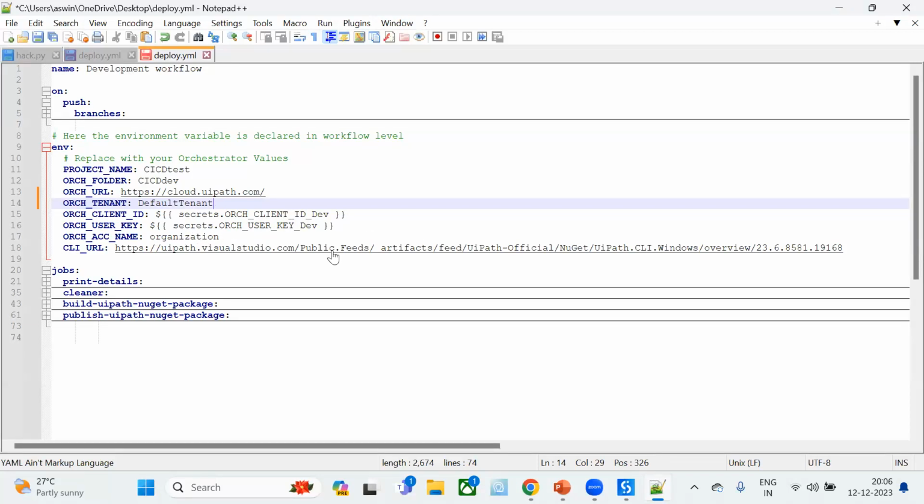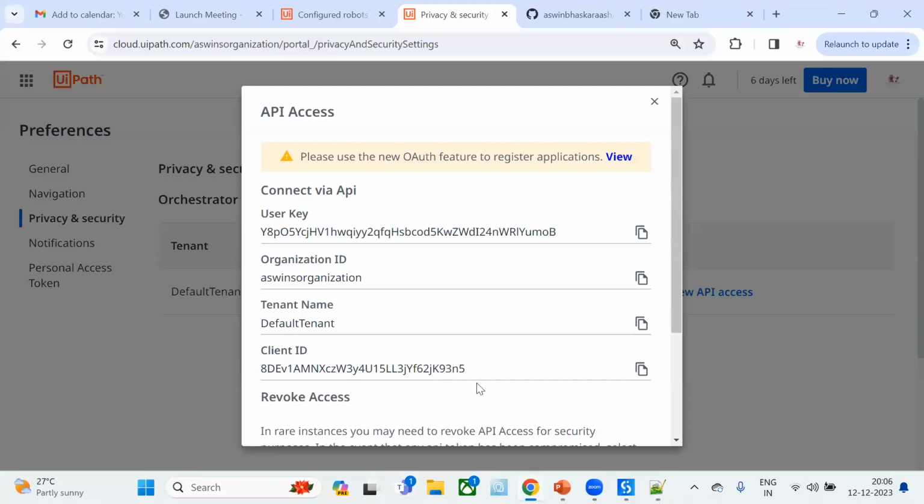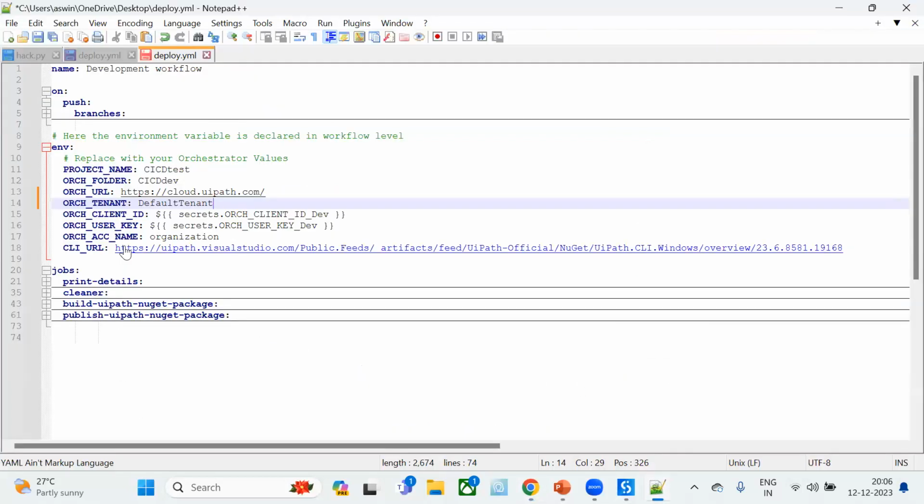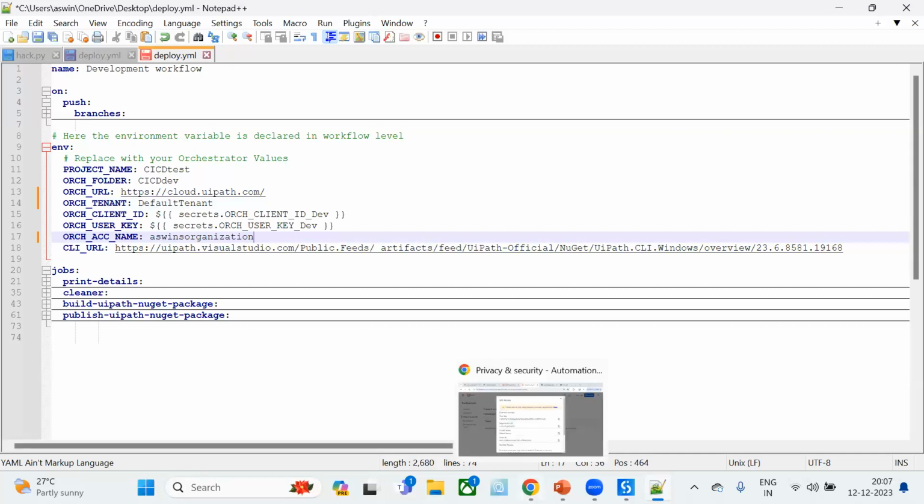You can get that from here, the organization ID. Just copy that. Now we need to set up our client ID and user key in the secrets tab. For that, let's go to GitHub.